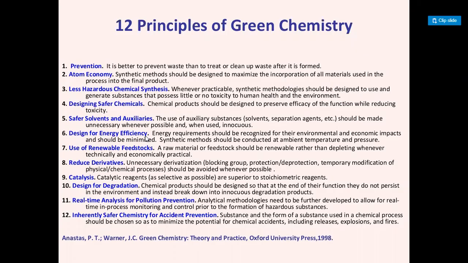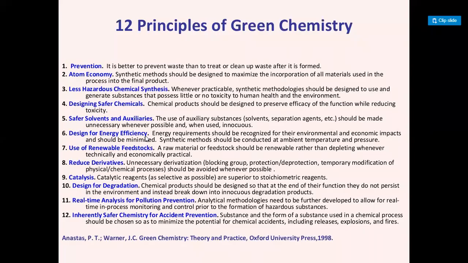Now the next point is called reduce derivatization, or minimize derivatization. It means that if any chemical reaction runs in 4 to 5 steps, and we can complete it within 2 to 3 steps, this is called reduction of derivatization.